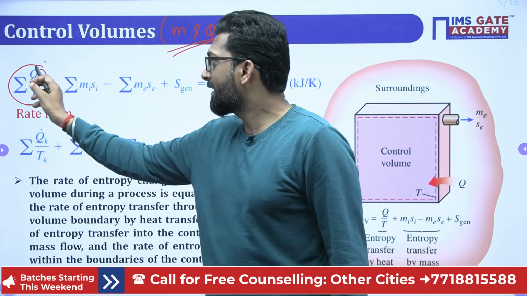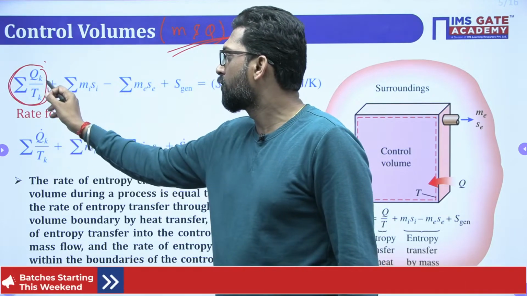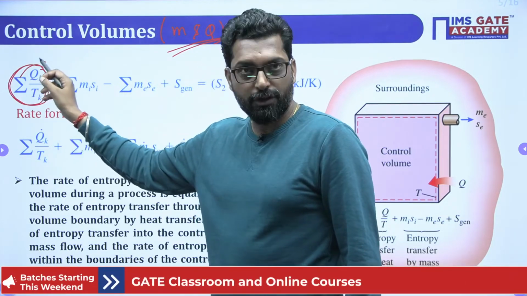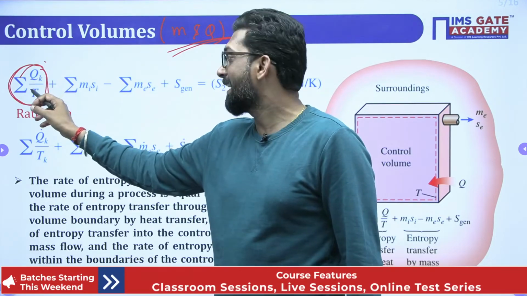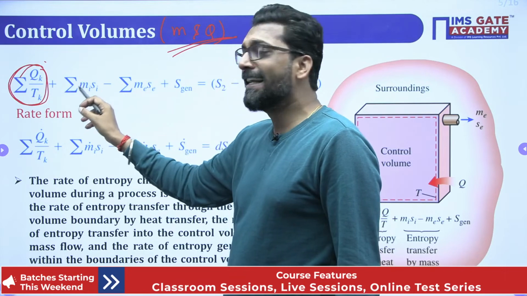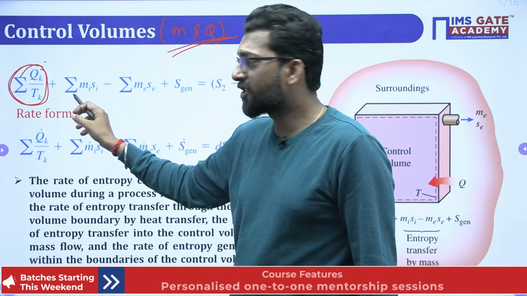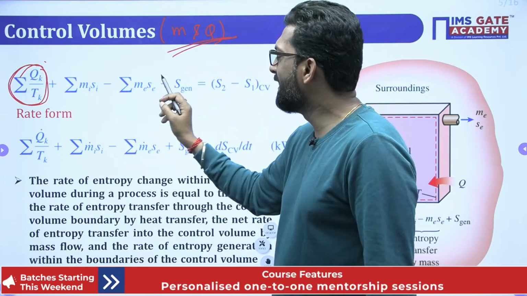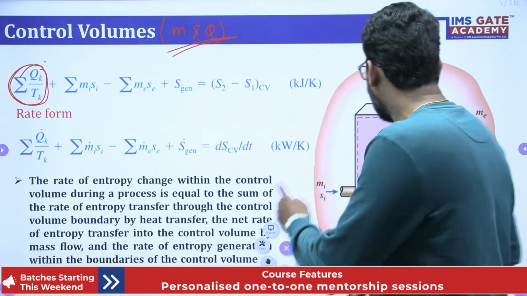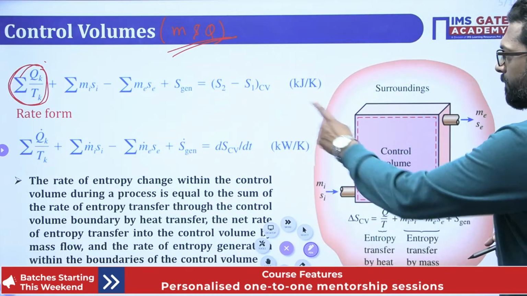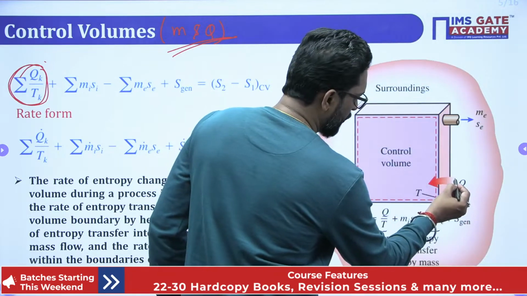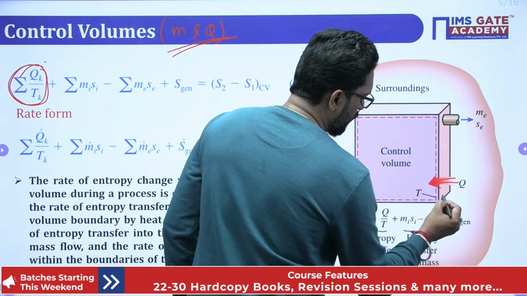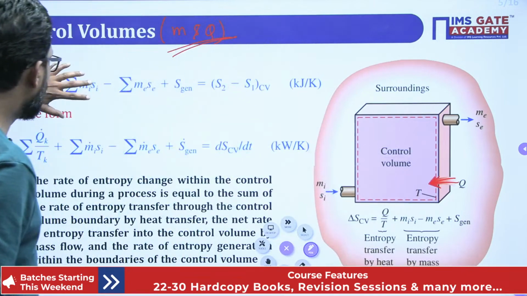So net entropy, this is your entropy in: net entropy in due to the heat transfer plus net entropy in due to the mass transfer minus net entropy exit by the mass transfer. Why? Because see this one, there is an in here. If there is an in, so this is a heat transfer in. So only in the in part there is addition.